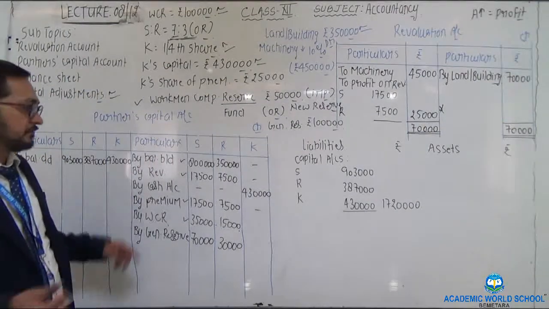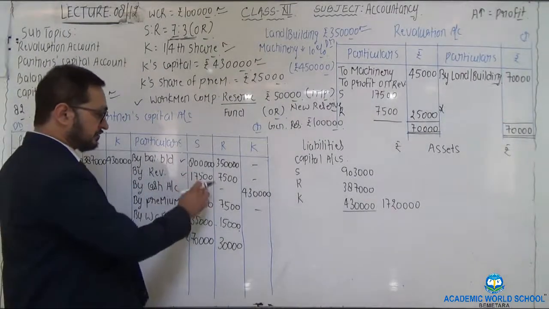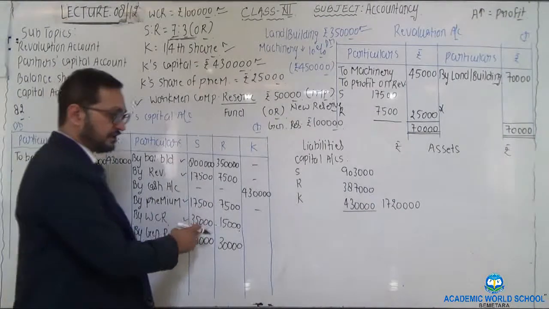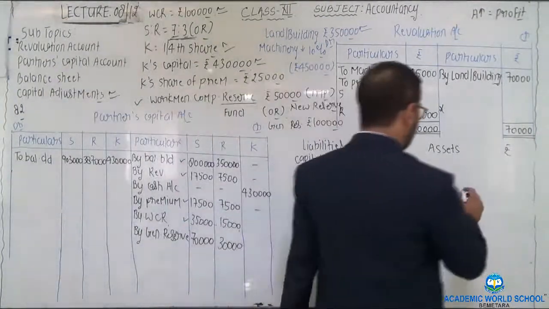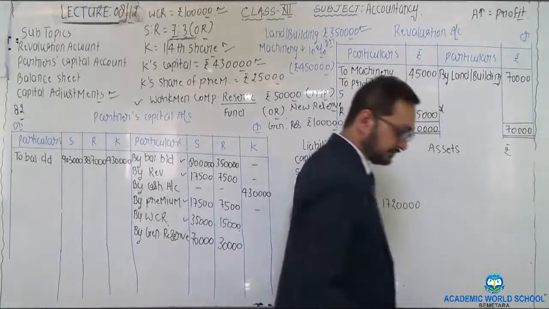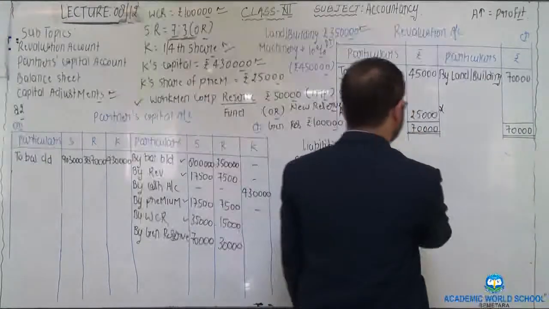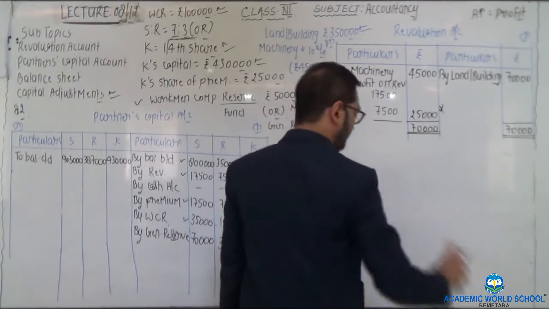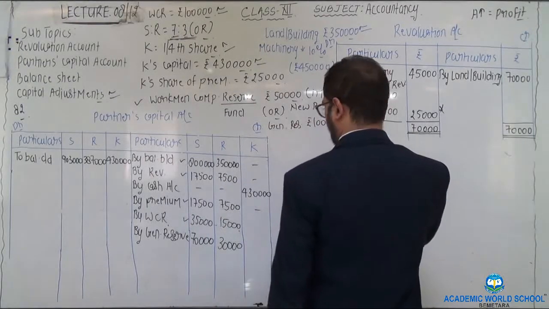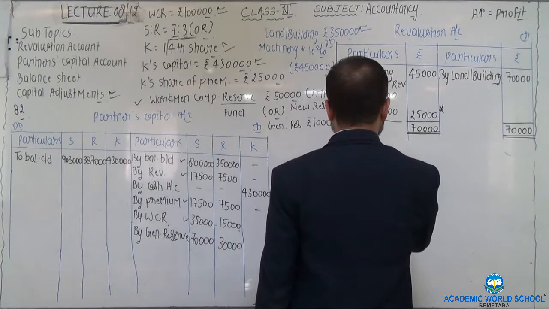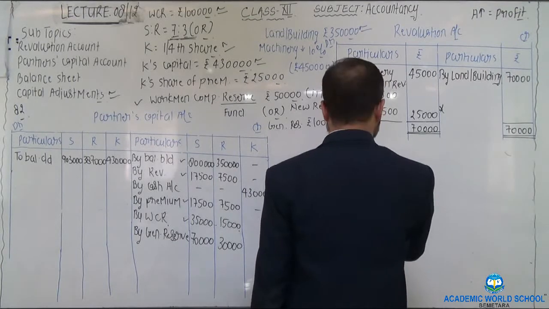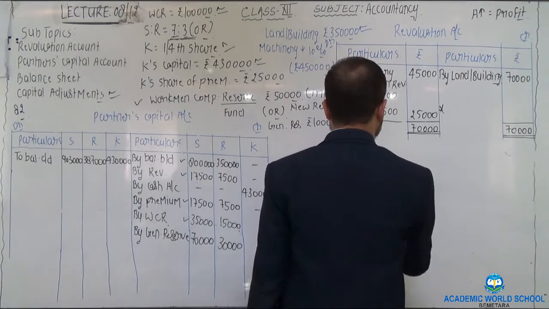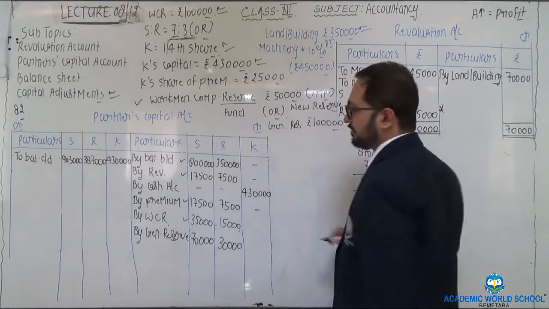Now make the total. 8 lakh 35 thousand, 870 and 70, that is 870 plus 70,000, that is 9,40,000 rupees.